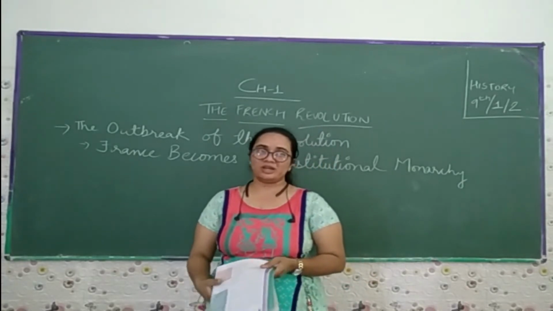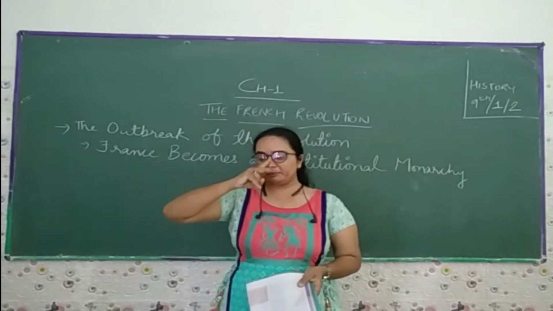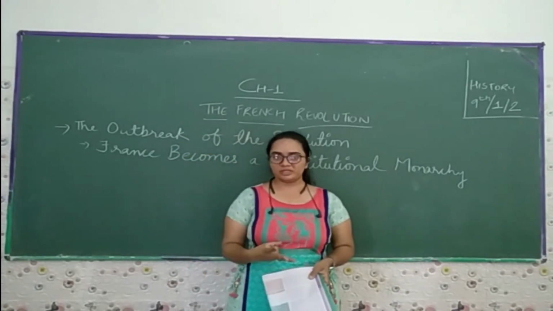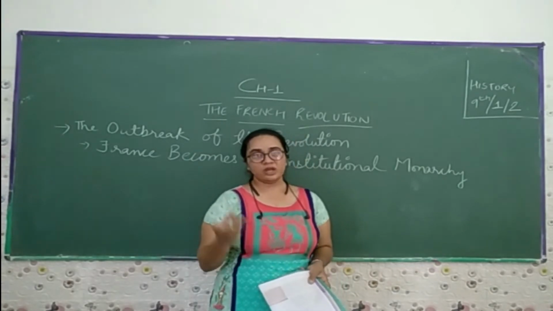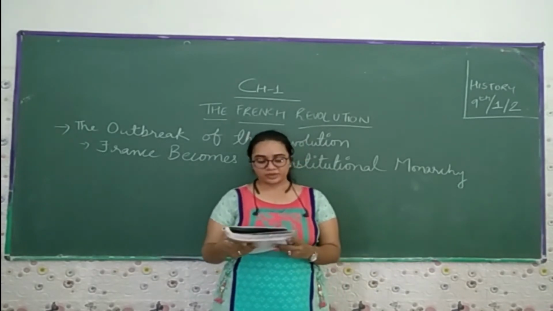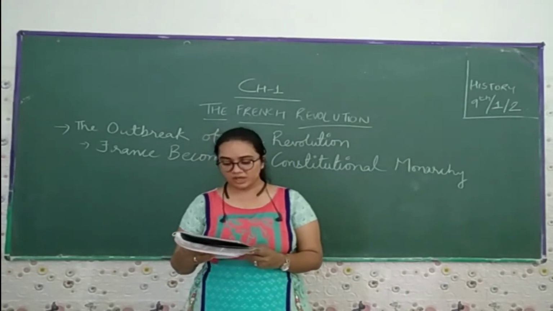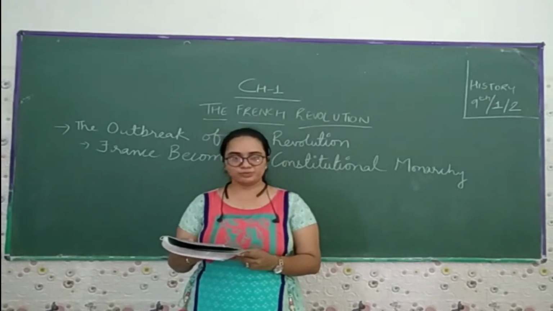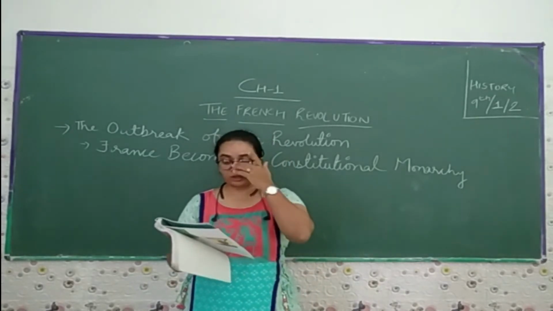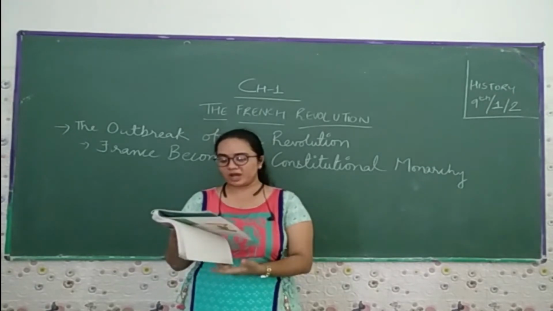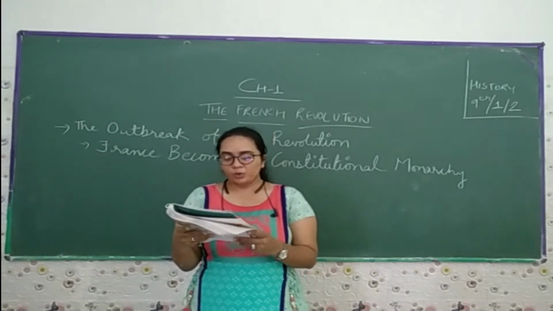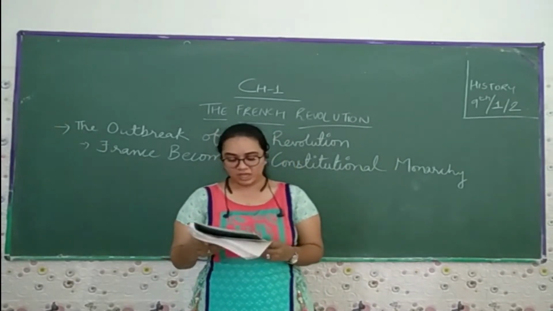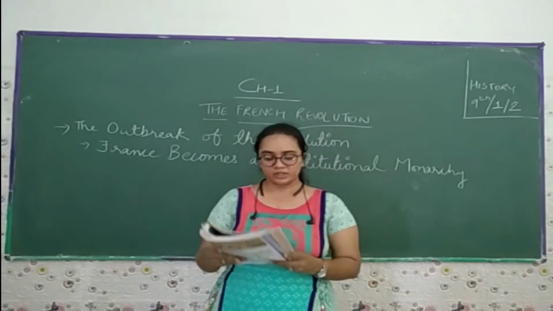Now think how much they were discriminating. The representatives of the first two estates sat facing each other, and the third estate representatives, who were far more in number, had to stand at the back. The third estate was represented by its more prosperous and educated members. Peasants, artisans and women were denied entry to the assembly. Now think about it: the peasants, the artisans and the women were not allowed in the assembly. However, their grievances and demands were listed in some 40,000 letters which the representatives had to bring with them.